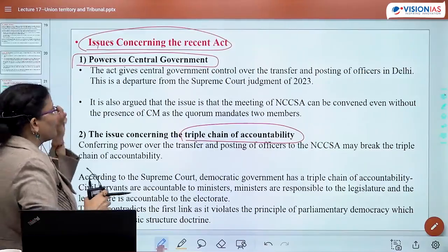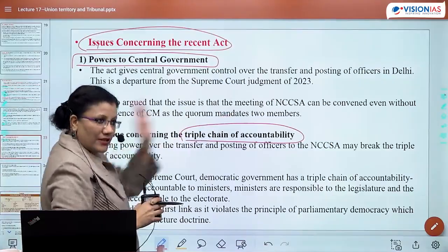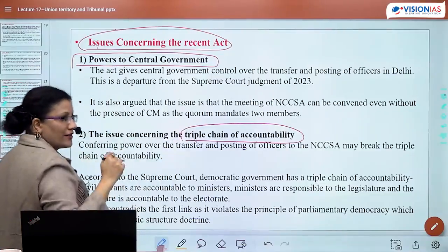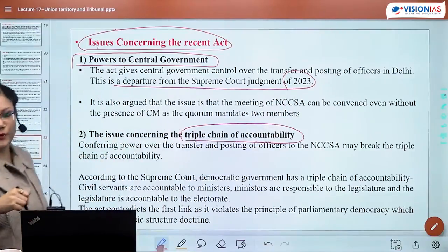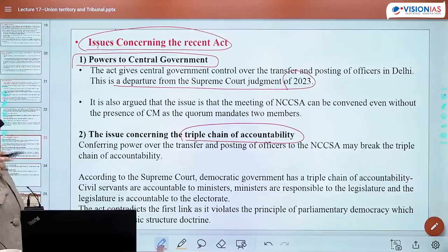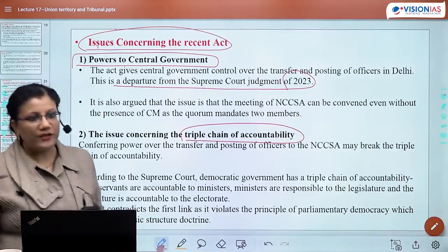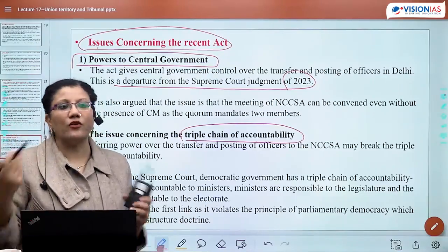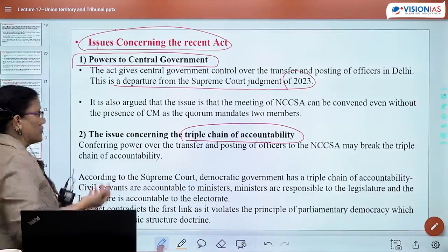So all kind of power as far as services are concerned has now been given to the central government. This is one issue. Another issue is, as you said, that this is a departure from the Supreme Court's judgment in May 2023. This is the reason I made you understand the chronology also. In May, this kind of judgment came from the Supreme Court, an ordinance came up immediately within 6 days, and then the ordinance was placed as a bill and the bill got passed. So no doubt it was a departure from the previous Supreme Court judgment.